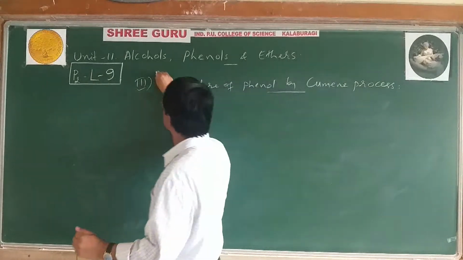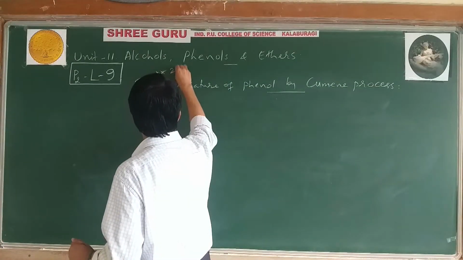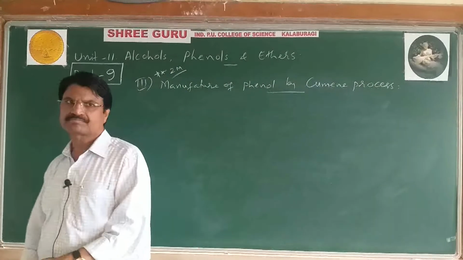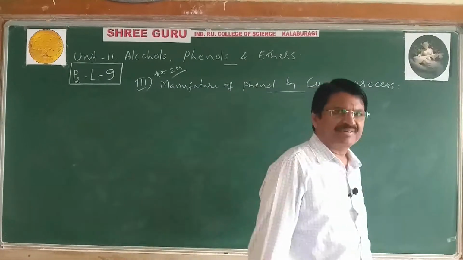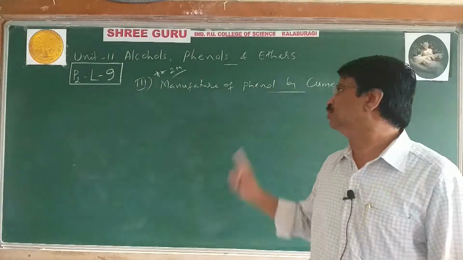So it is important. In 2 marks it is expected, or even in 3 marks. Manufacture of phenol using cumene.